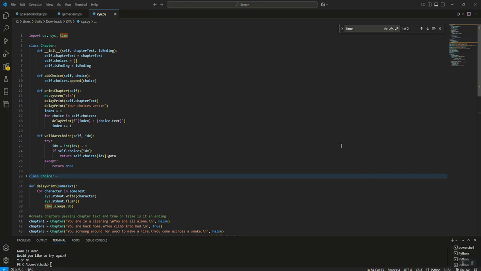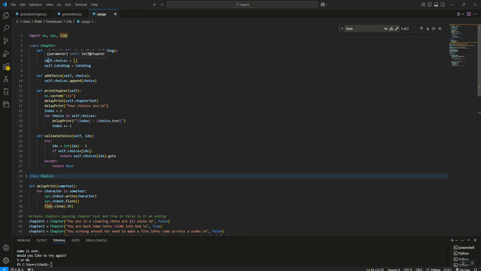And in that class, we're going to initialize a chapter, def __init__. We're going to pass in self, chapter text, and is ending. The chapter text will be like the story you're telling, and is ending will be a Boolean, true or false. It says, is this an ending, happy, sad, or otherwise, or is it going to have choices? If it's true, it's the end of the game. You'll have to start over again. If it's false, there'll be choices.